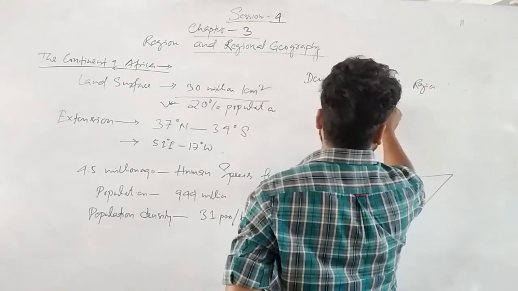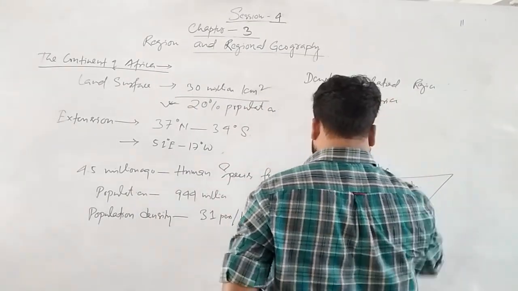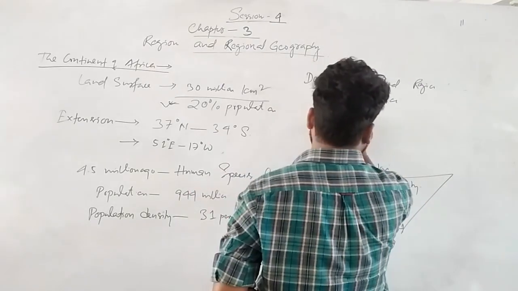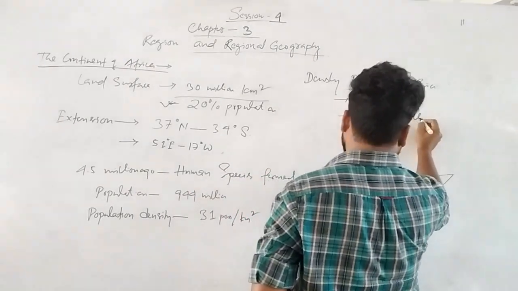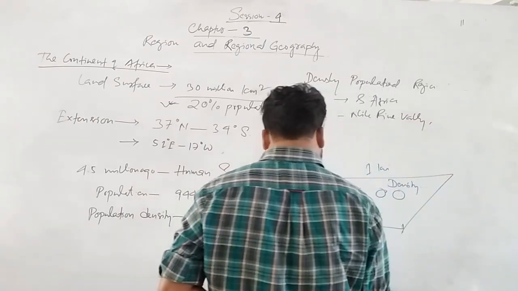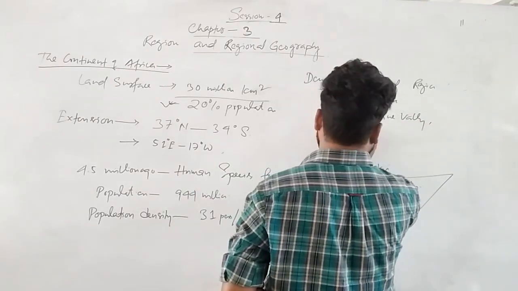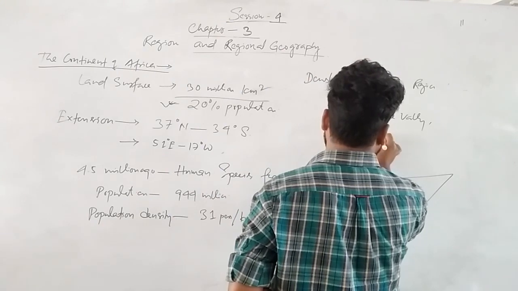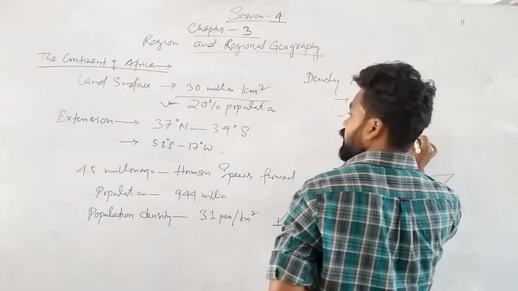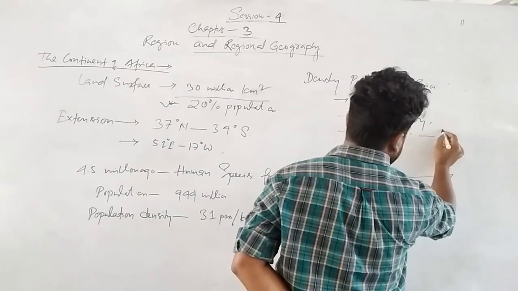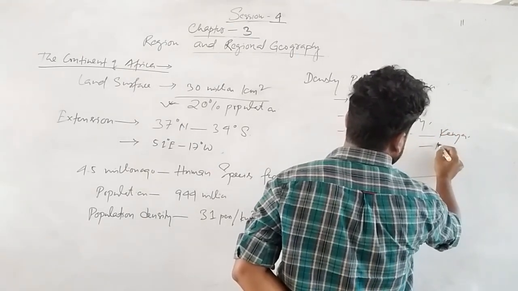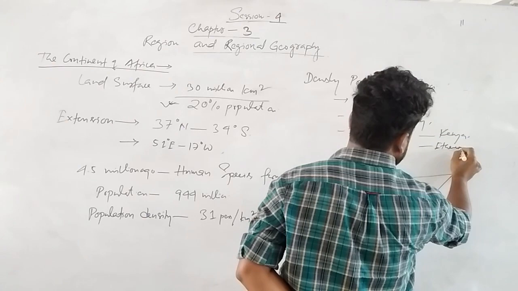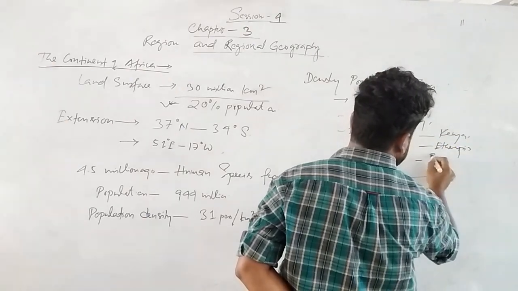South Africa, Nile River Valley, Eastern Africa. Eastern Africa means some countries like Kenya, again Ethiopia, Somalia.